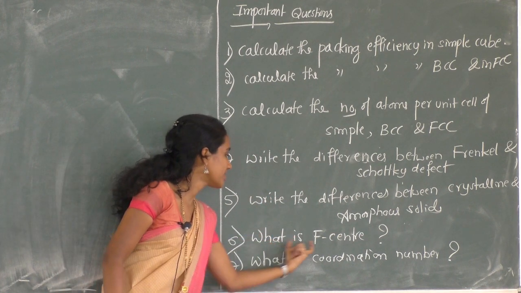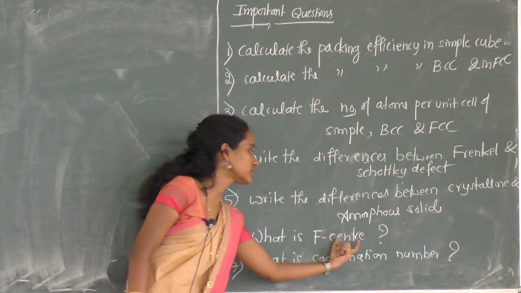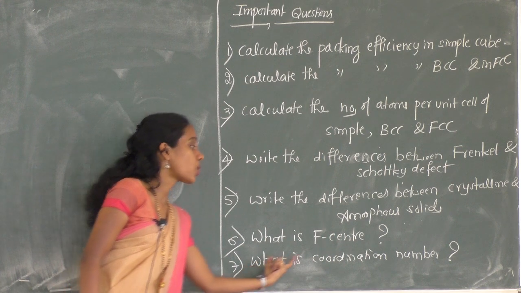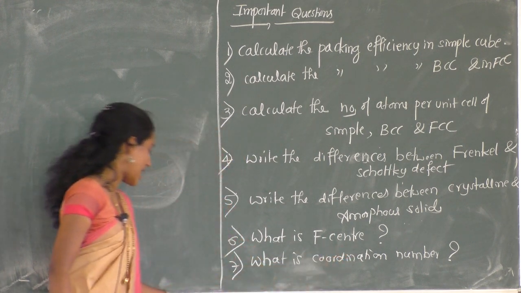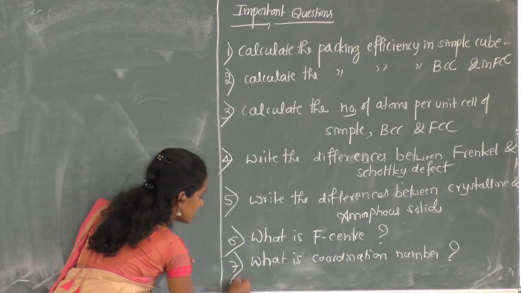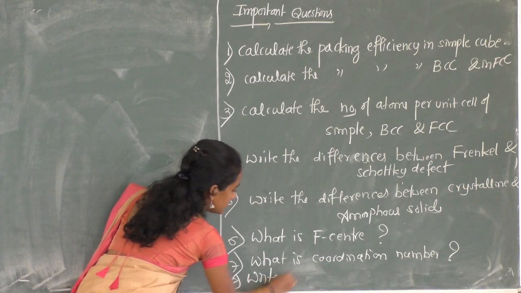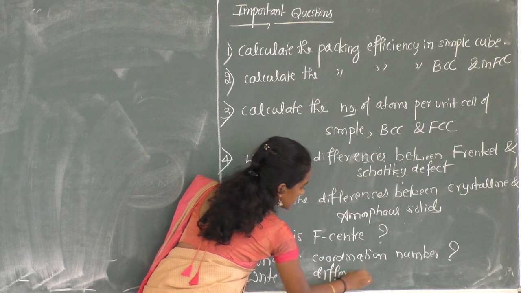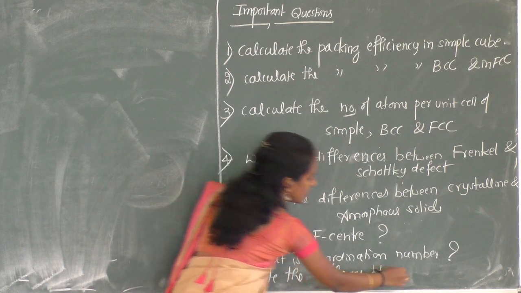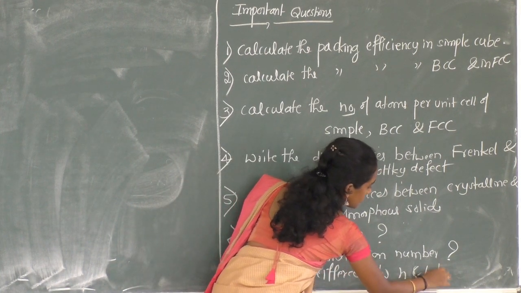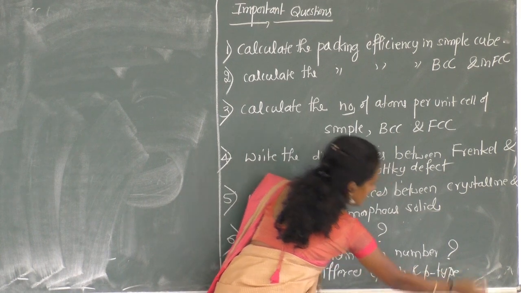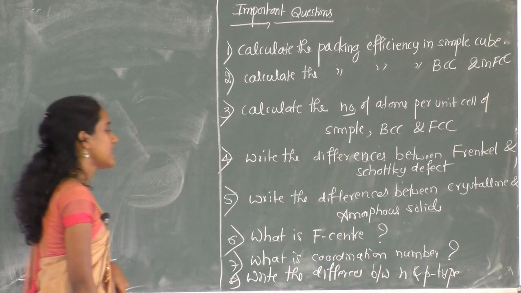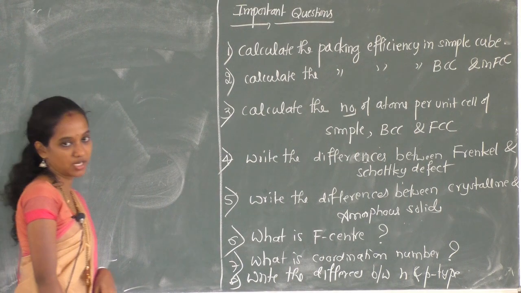Next, one more question: what is F center and what is coordination number. Add one more question here: write the differences between N and P type semiconductors.